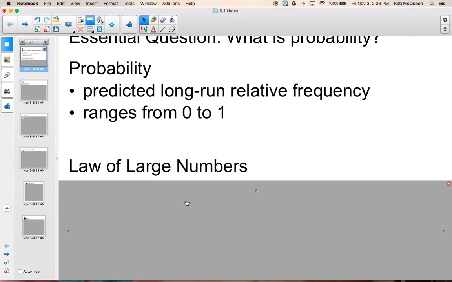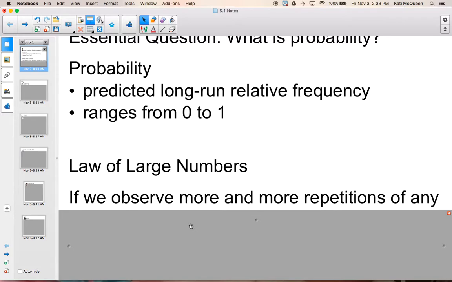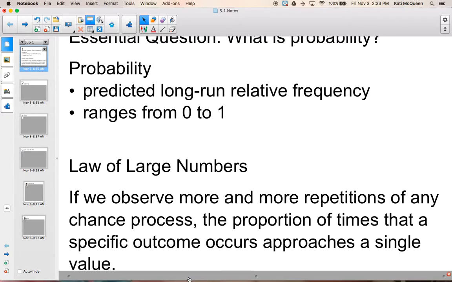Going along with probability is the law of large numbers. The law of large numbers says if we observe more and more repetitions of any chance process, the proportion of times that a specific outcome occurs approaches a single value. Think about flipping a coin. If I flip a coin many, many times, the proportion of heads is going to be about 50%. That's not necessarily true if I only flip it a few times. Think about large numbers as doing something many, many times. That's when probability starts to show itself.